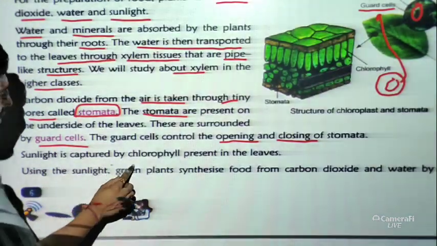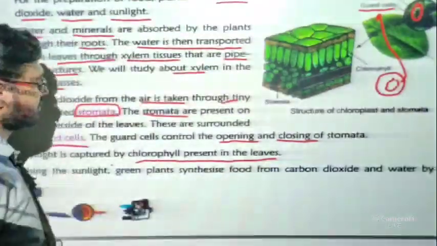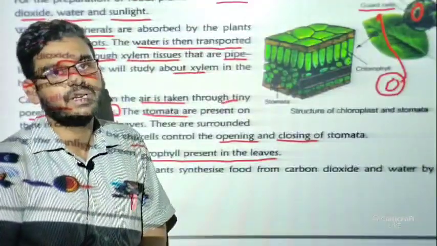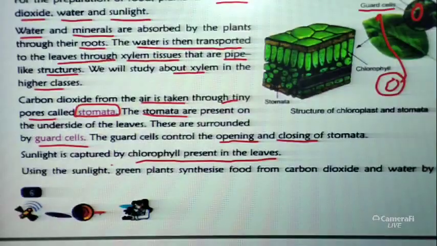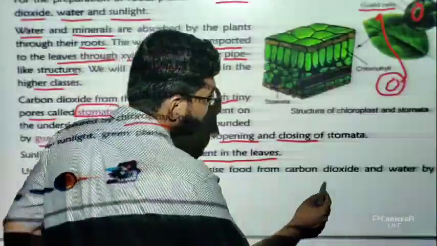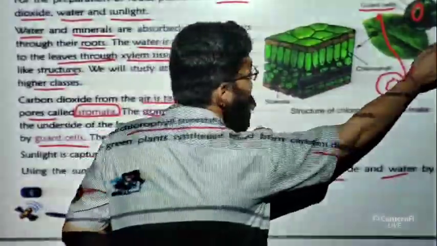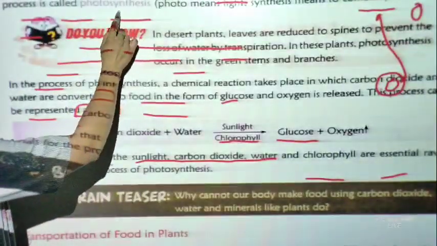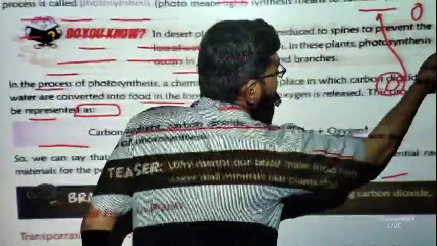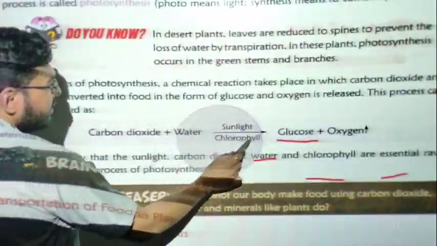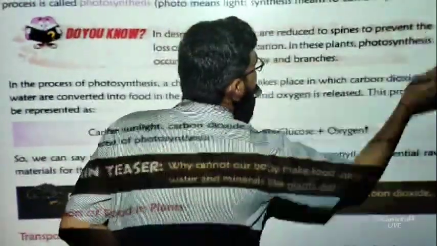Now sunlight is captured by chlorophyll present in the leaves. We have already discussed that without the presence of chlorophyll a plant can't prepare its food. So chlorophyll is very much important. Now using the sunlight, green plants synthesize food from carbon dioxide and water by a process called photosynthesis. So by the presence of these things a plant can prepare its food by the process of photosynthesis.